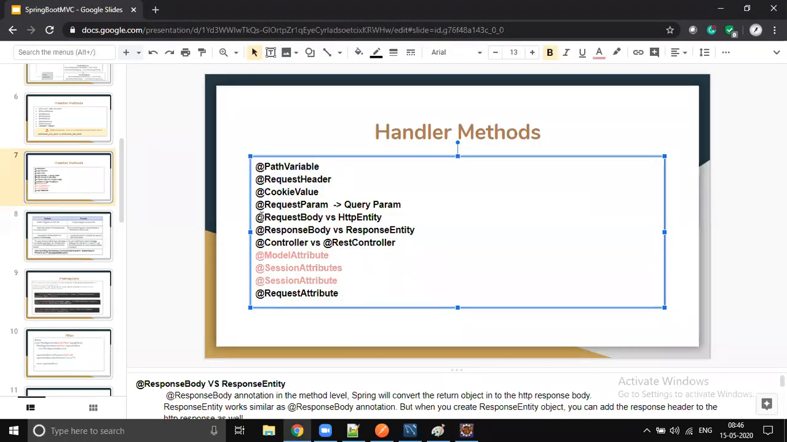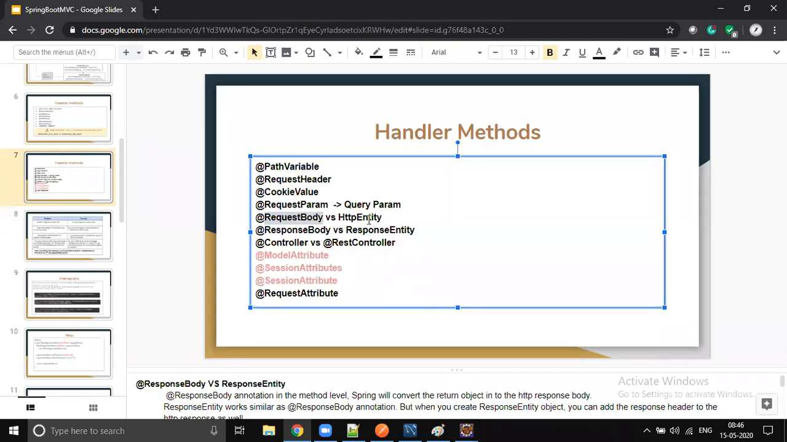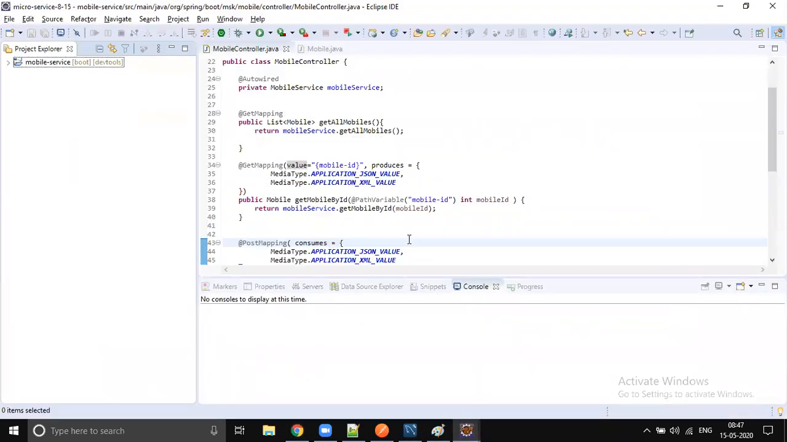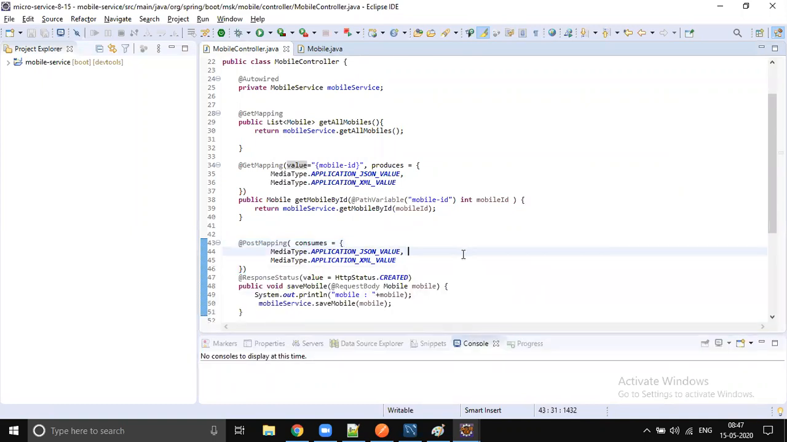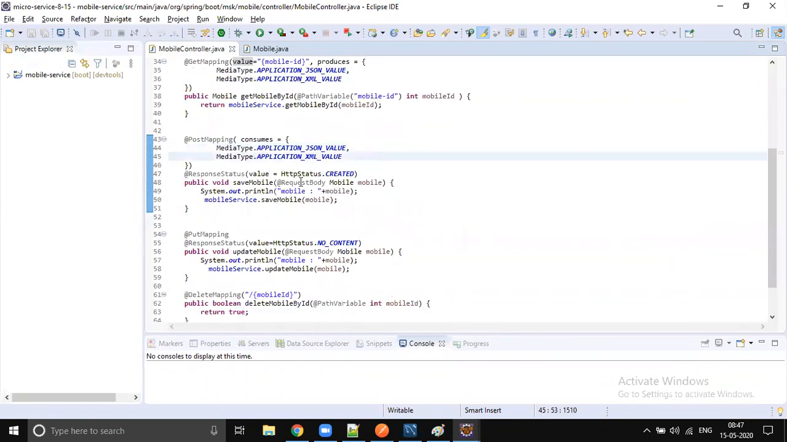So meanwhile, I will tell you the difference between request body and HTTP entity. In our REST endpoint, one place we used request body. Do you remember where we use request body? Not response body, that is different. Request body is for when you are saving the mobile or something. So when the data is coming in the request body, you use the at request body annotation, right? In the post mapping and put mapping, we are using request body.